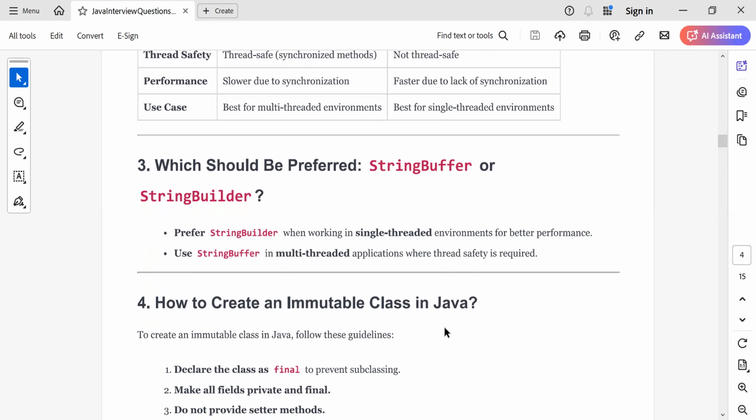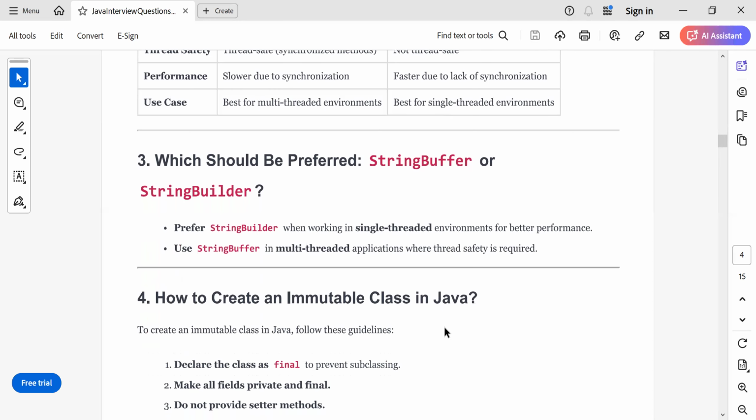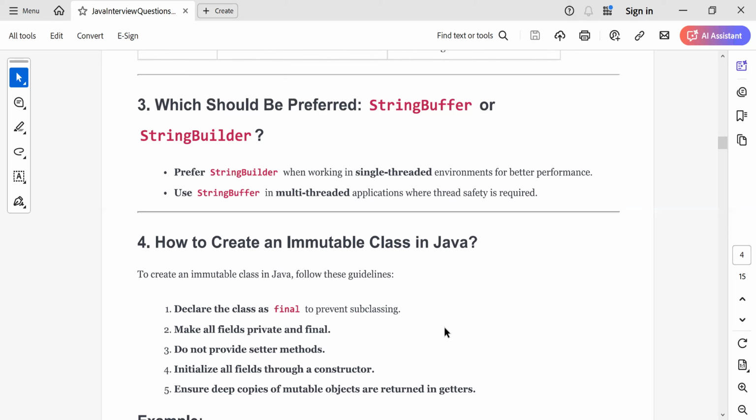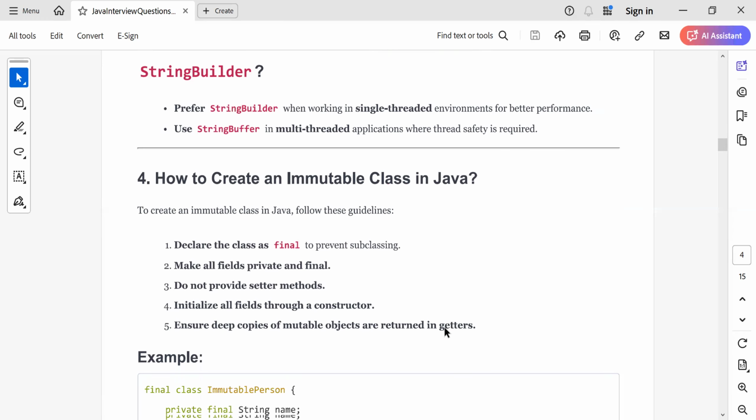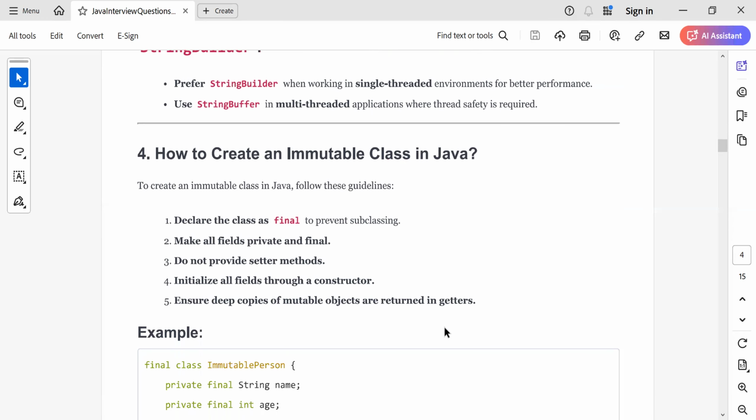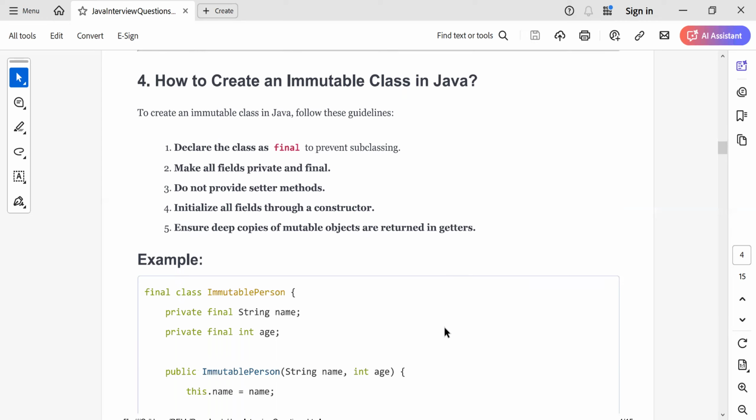Can you tell me how to create an immutable class in Java? So, creating an immutable class. First of all, let's try to understand what an immutable class is. An immutable class is one where, once we create the object, I should not be able to change the content of the object. That is an immutable class. Let's see how we create immutable classes.